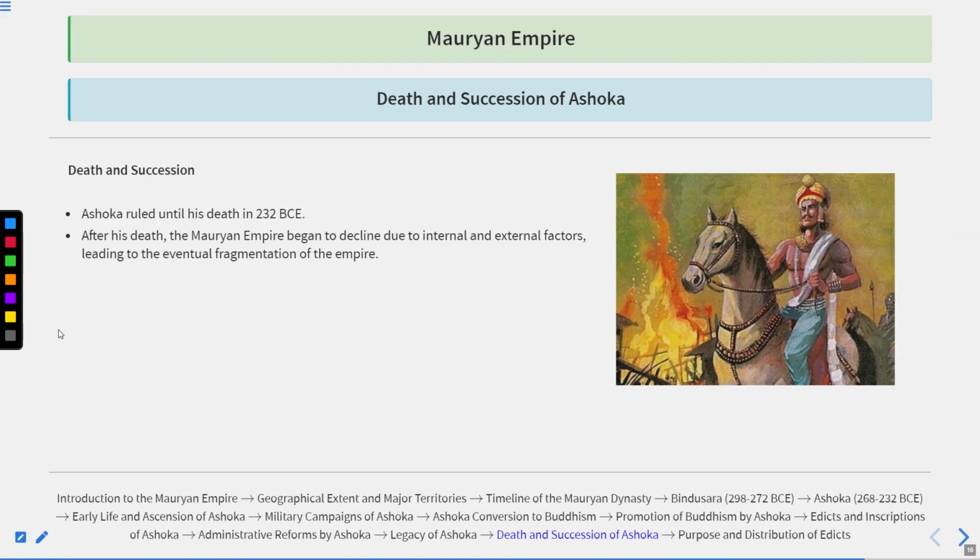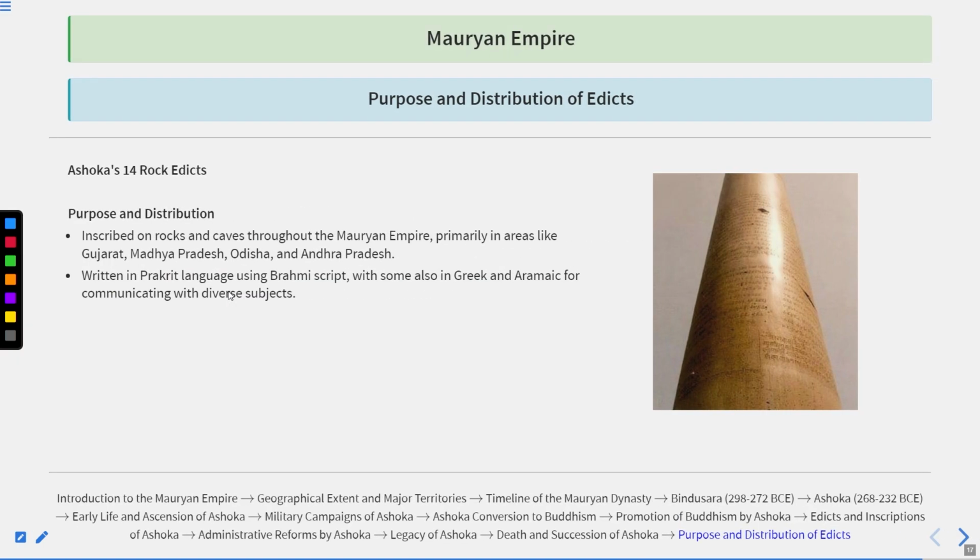If we talk about the death of Ashoka and his successors, Ashoka ruled until his death in 232 BCE. After his death, the Mauryan Empire began to decline because of various internal and external factors. And then eventually it got fragmented into various small kingdoms.